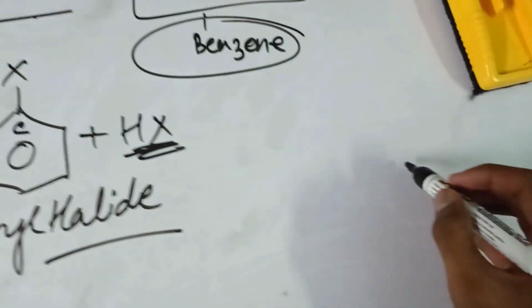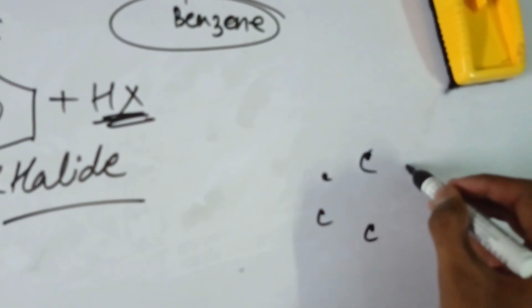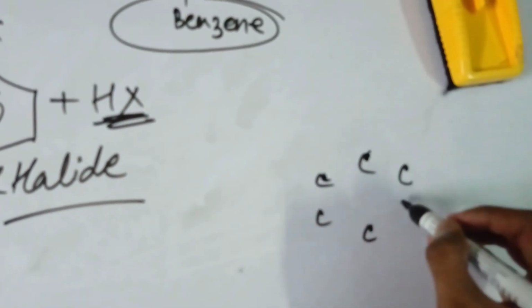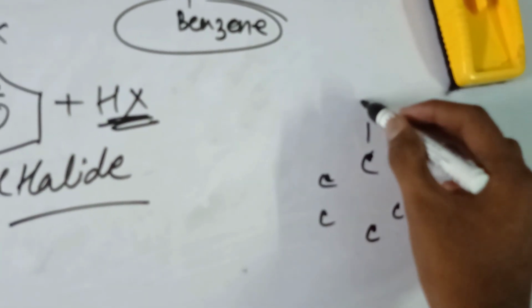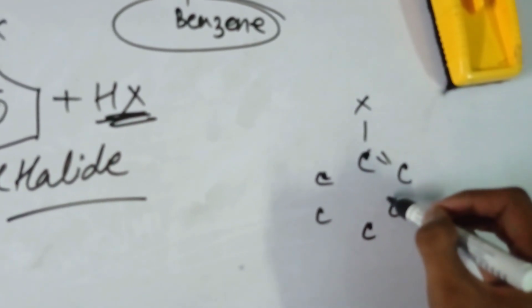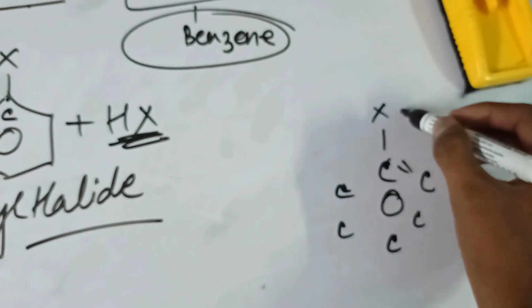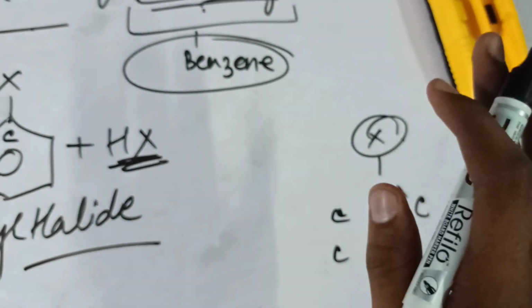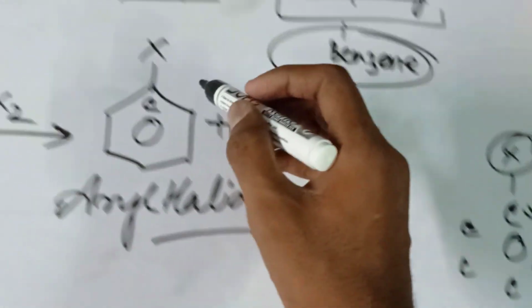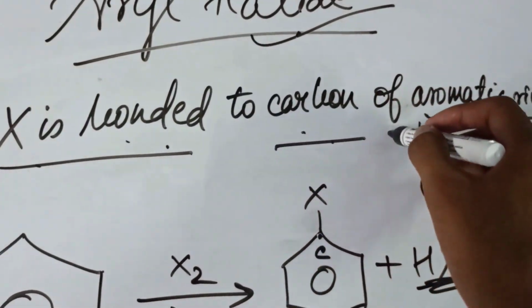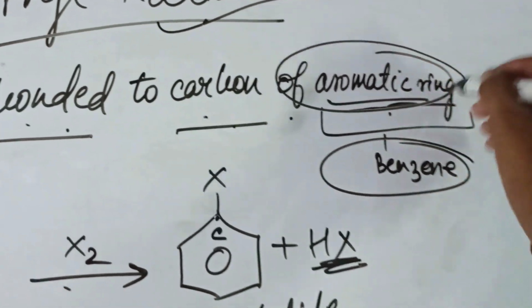Like we have here in the benzene, we have 6 carbons, right? And at this carbon it is connected, we make a ring here. So this is the aryl halide, where the X is bonded with the carbon of the aromatic ring.